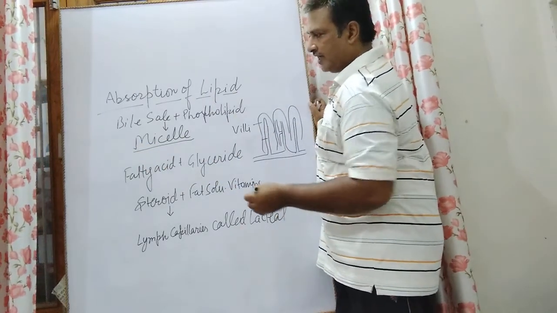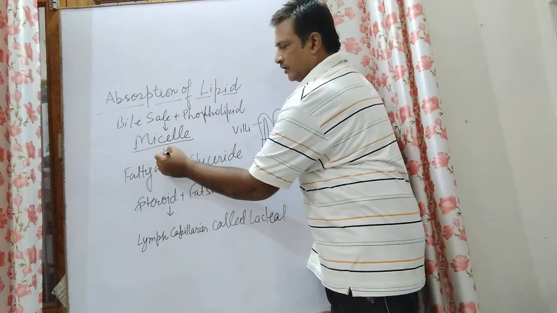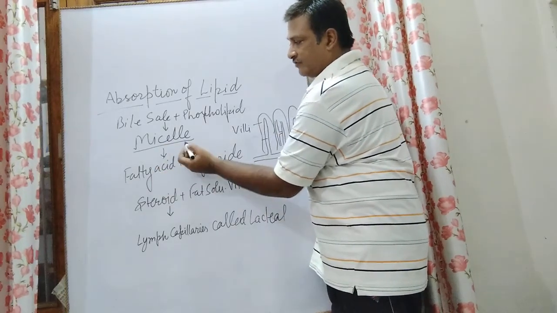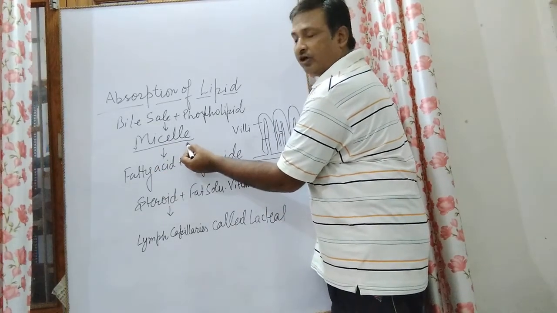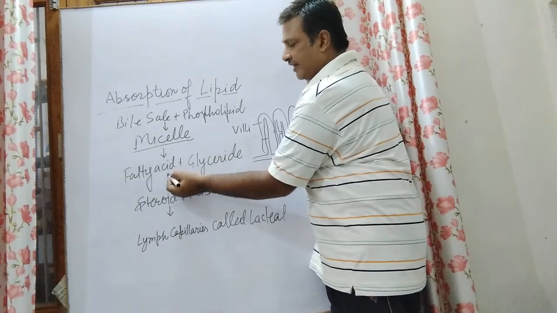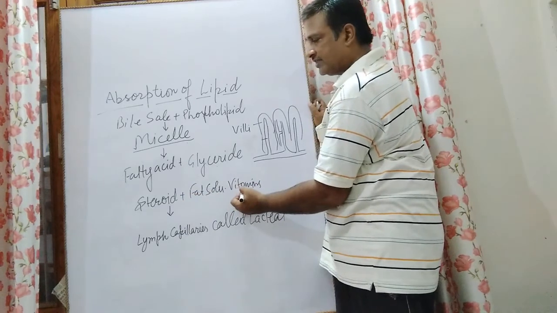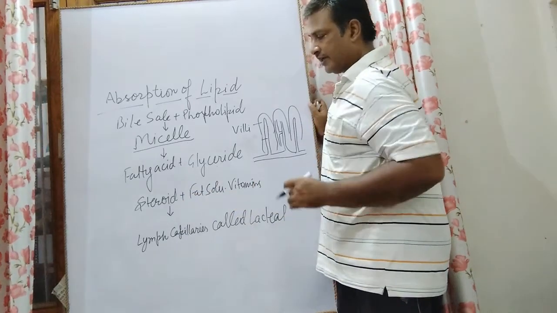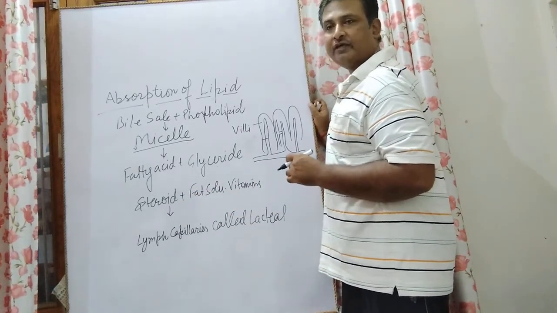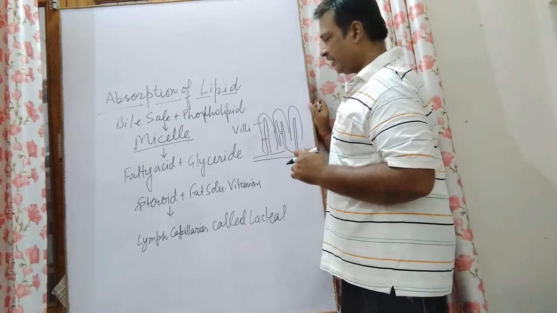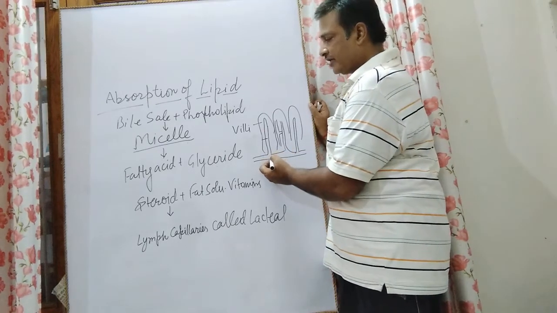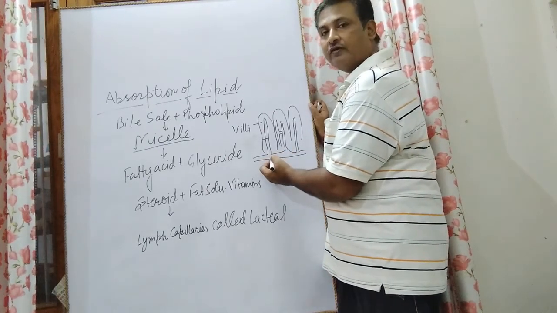So with the help of micelle, which is a water soluble small droplet, fatty acid, glycerol, steroid, and fat soluble vitamins are all absorbed in the villi, which are present in the small intestine, and it is a very important structure for absorption of food.